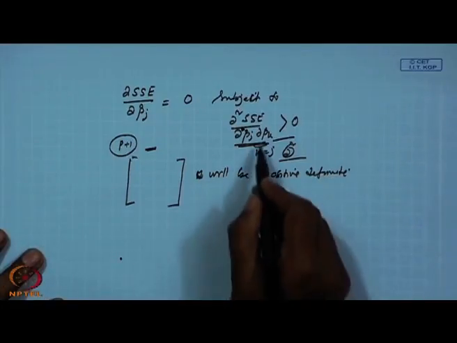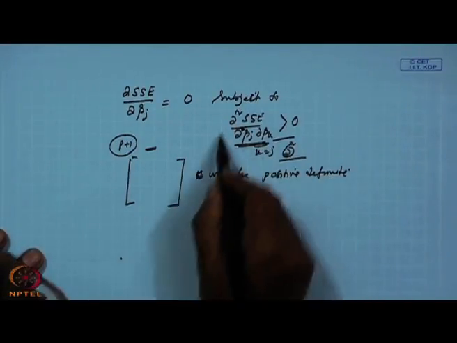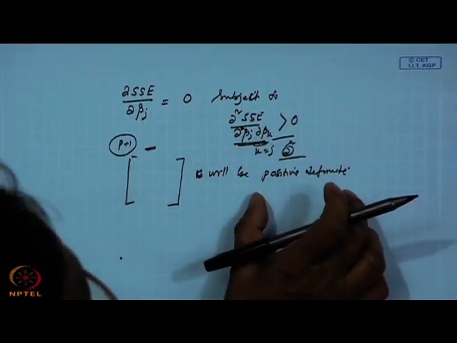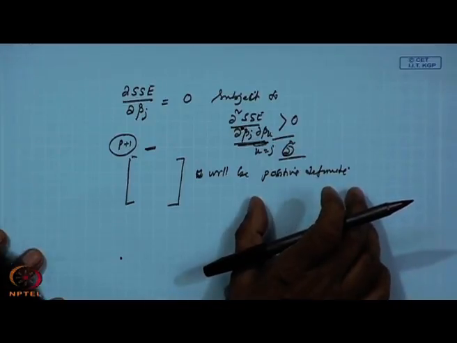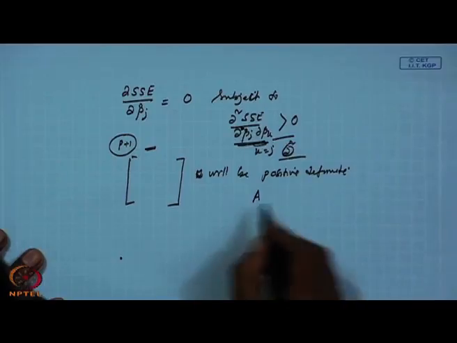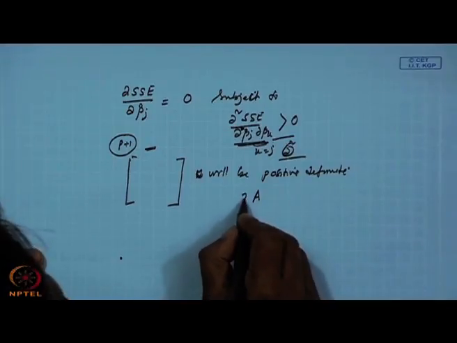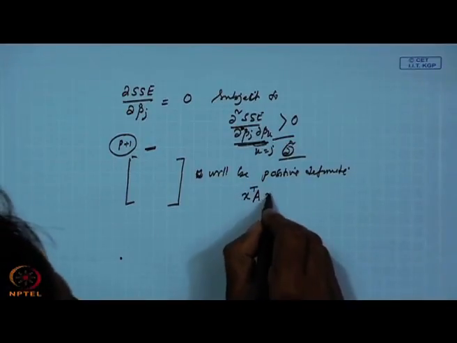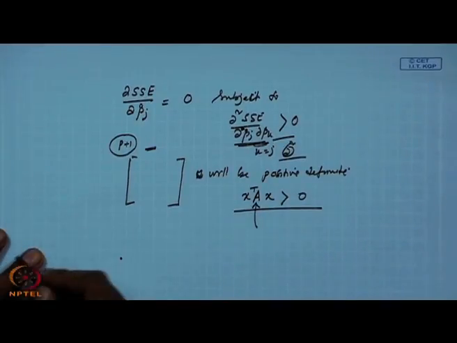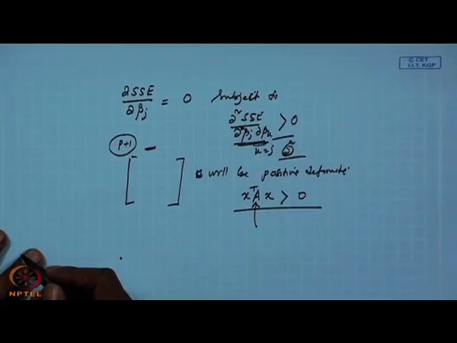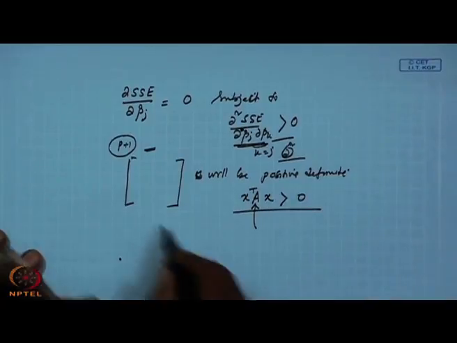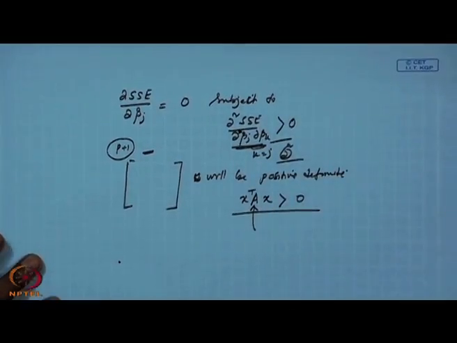That is what I mean to say, that is why I have written like this. Okay. So, every component will be calculated and a matrix will be found, and that matrix will be positive definite. By positive definite we mean that suppose A is a square matrix. Now, you take any vector x, if you find that x transpose A x is greater than 0, that means A is positive definite. Okay. So, the Hessian matrix that comes must be positive definite, then it is the minimum condition.